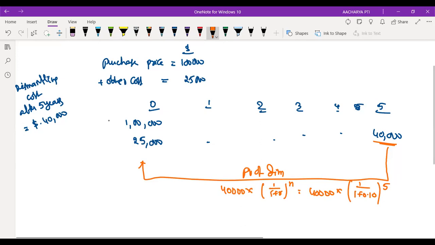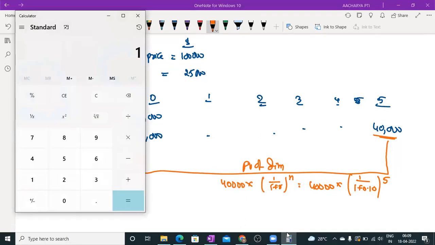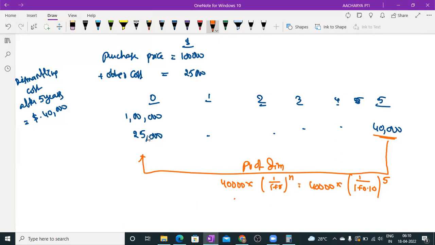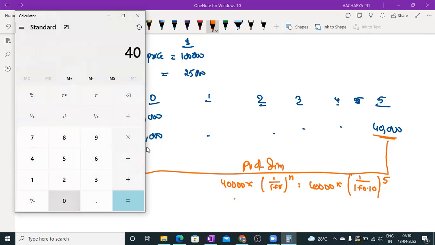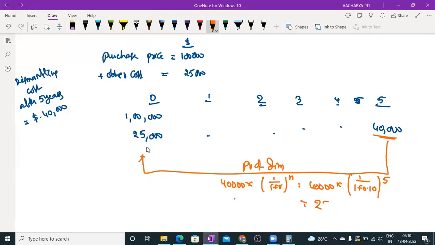So 1 by 1.1 is 0.9090, and the resulting factor is 0.683. So 40,000 into 0.683 equals 27,320.